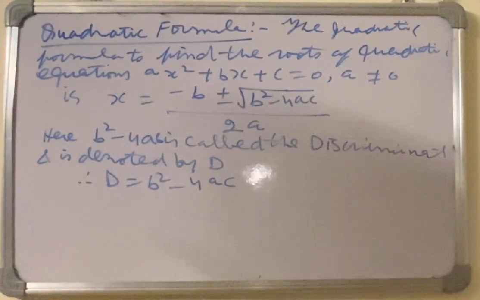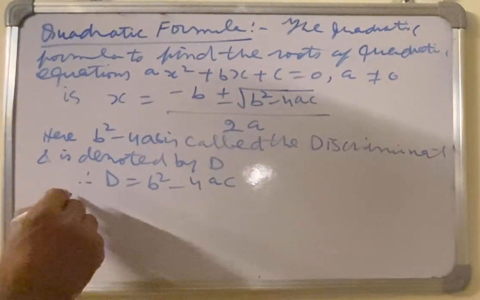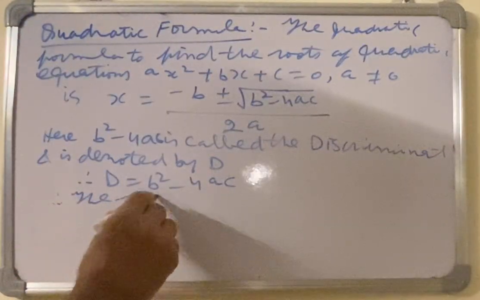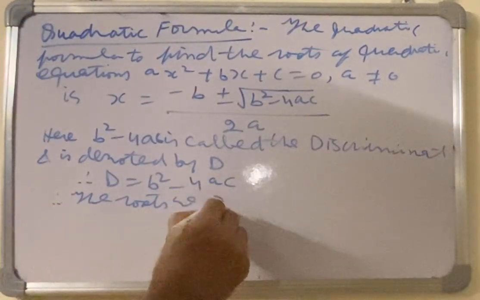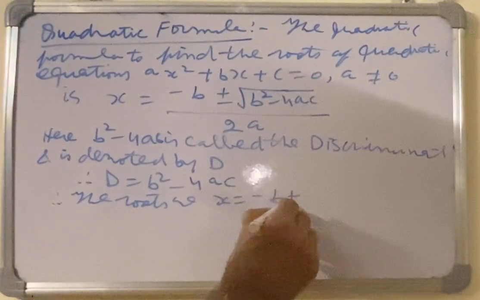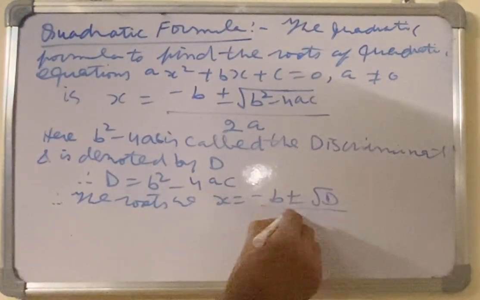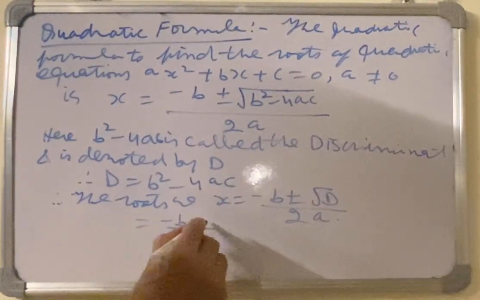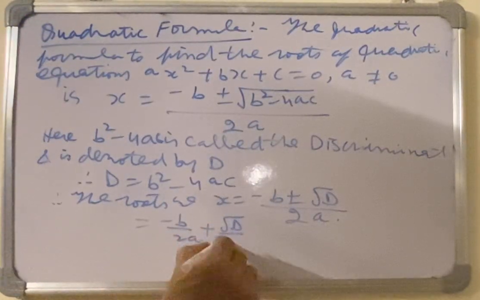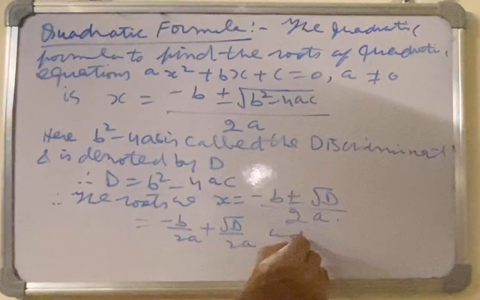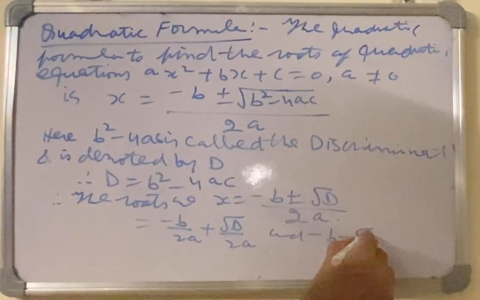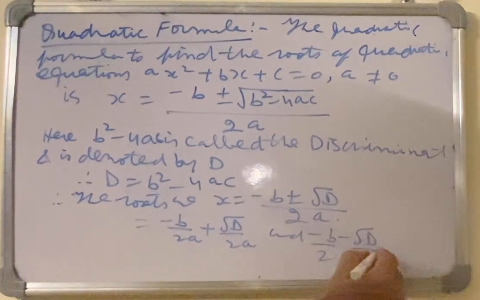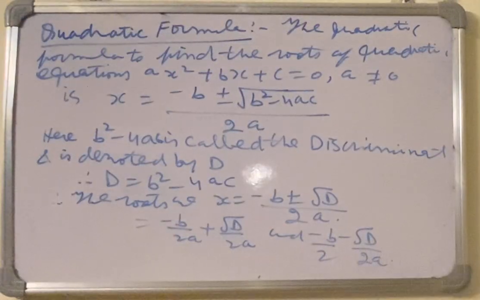So this is the discriminant. Therefore, the roots are x is equal to minus b plus minus square root D over 2a, which are minus b over 2a plus square root D over 2a, and minus b over 2a minus square root D over 2a.